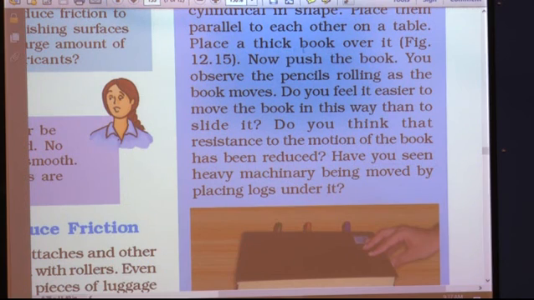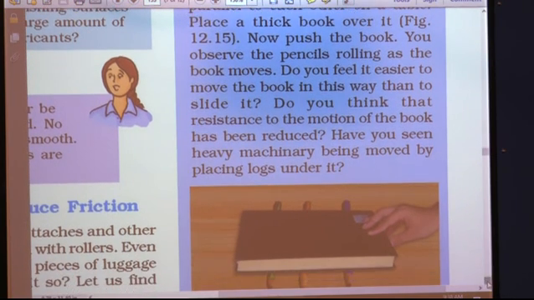Then place a thick book over these pencils. After that, you have to push the book. When you push the book, you will observe that the pencils start rolling as the book moves.